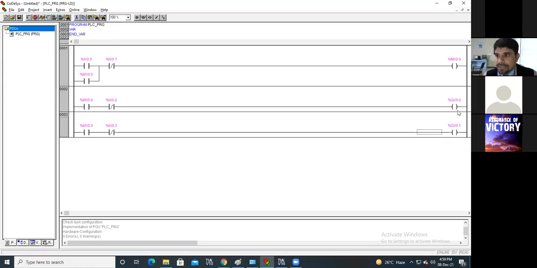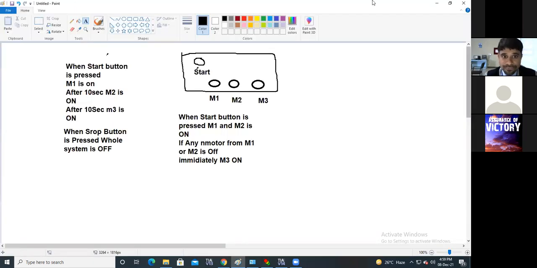Now, depending on the status of these two motors, the third motor is going to be turned on. This is motor 1, this is motor 2.